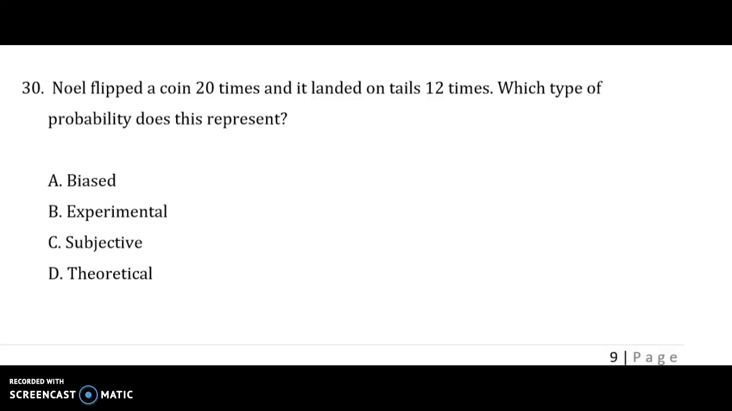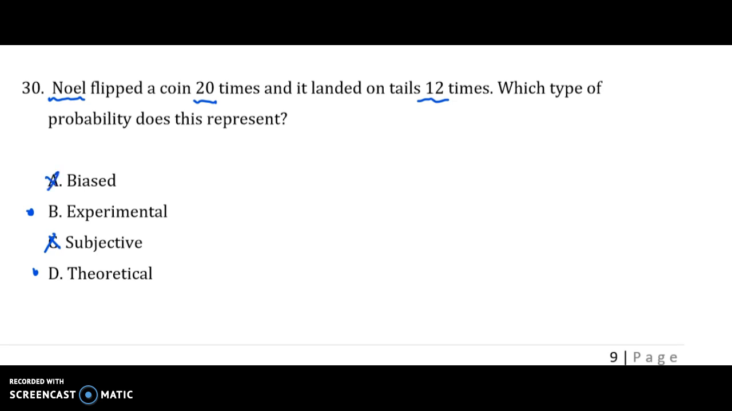In this question, we have someone named Noel flipping a coin 20 times, and it landed on tails 12 of those times. And it says, which type of probability does this represent? Well, in grade 9 math, we really talk about two types of probability. We talk about experimental probability and theoretical probability. These other two that are here, they're just distractors. So we're only focused on B and D here.